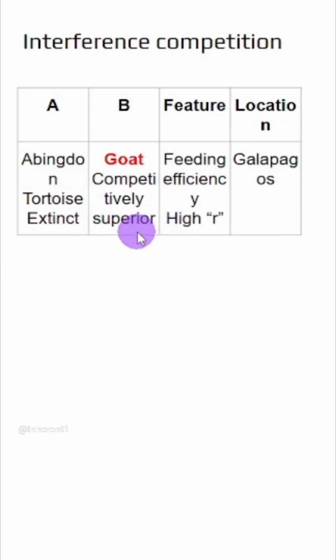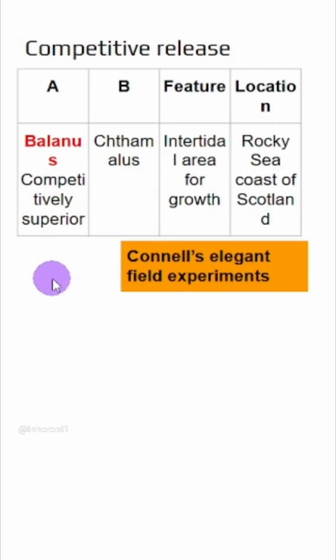Now this observation cannot be generalized because this was observed on a very small island, Galapagos Island, by Darwin. So this is the limiting factor, and therefore anything which has higher efficiency in feeding will outnumber the slower ones. Next is competitive release.